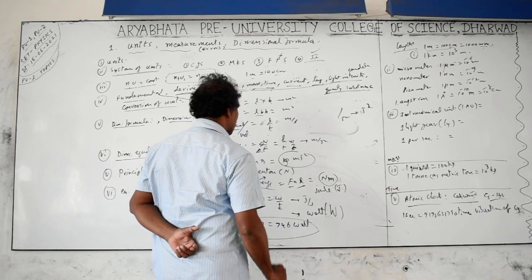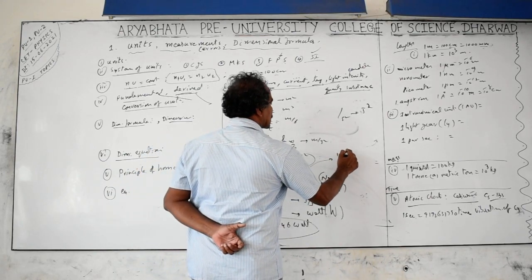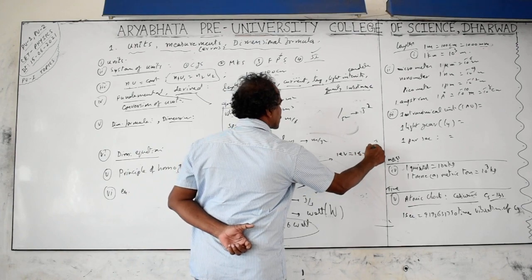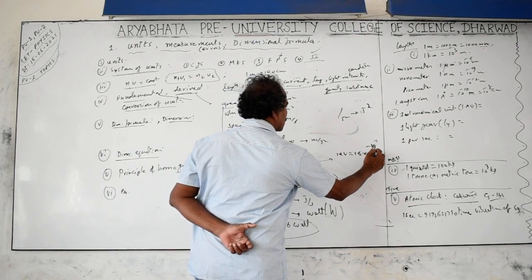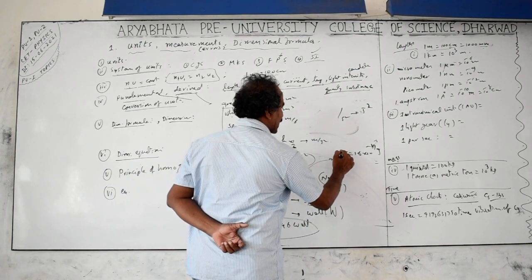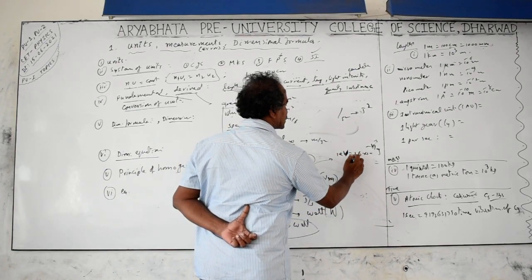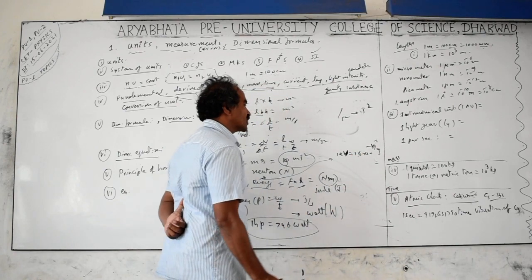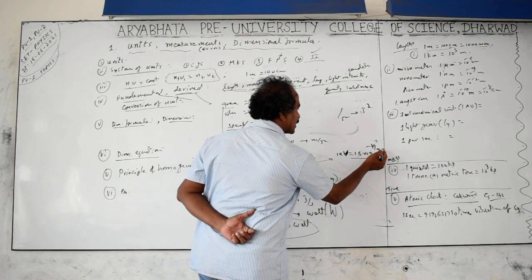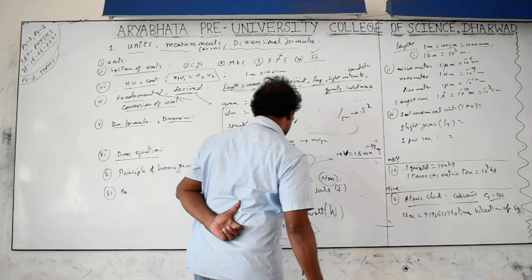Next is energy. Different types of units are there for energies. Electron volt is equal to 1.6 × 10 to the power of minus 19 joules. It is the energy of small particles like electrons, protons, etc. Atomic energy is measured in terms of electron volts. It is the energy gained by an electron when accelerated through a potential difference of 1 volt. It is nothing but the charge of the electron expressed in joules.